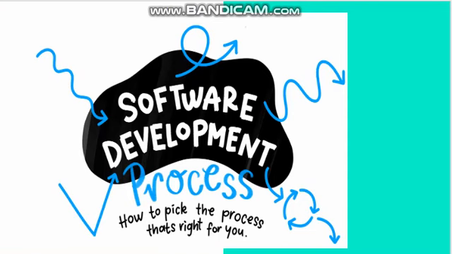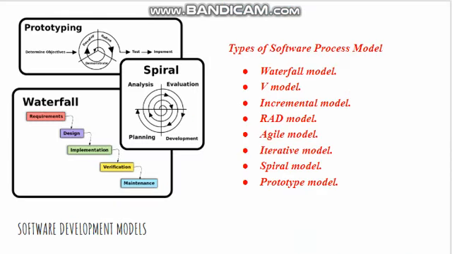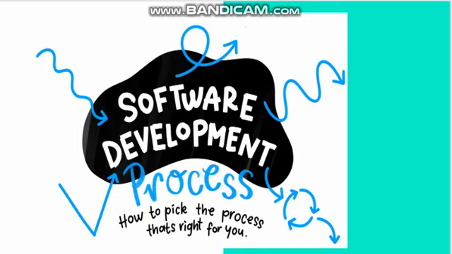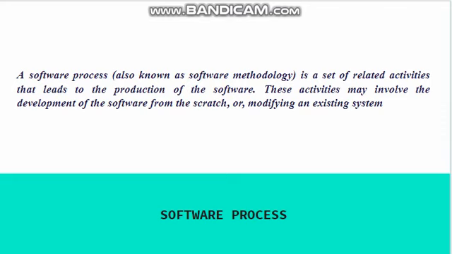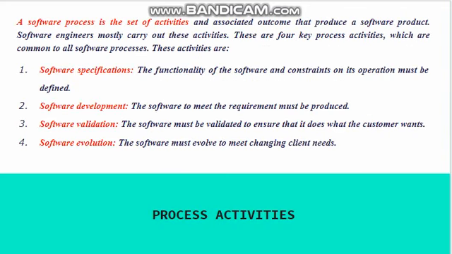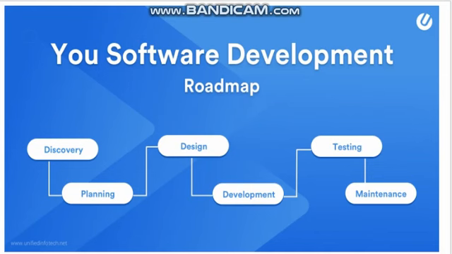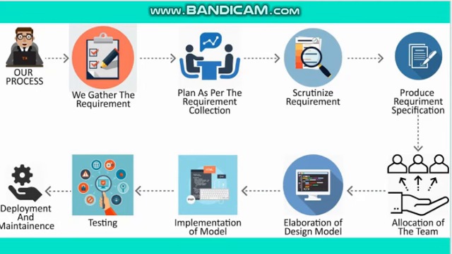The other thing is how to pick the process that's right for you. We have all these kinds of models, and which one to pick during the software development depends on certain factors. So that I will be explaining to you in the next session. So guys, hope it is clear about the software process, software development, and what are the main activities that are carried out during the software development.